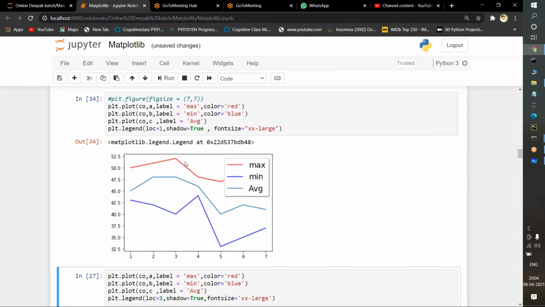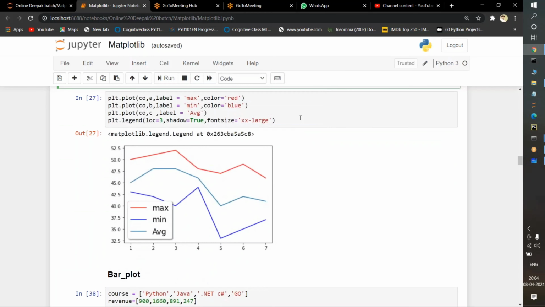See, it is very clear. This red line is showing the max. What do you mean by max here? The plotting technique for CO and A, and minimum is the blue line. For the minimum, we check CO and B variables, and average is nothing but CO and C. So this is how we find the location, which means on which side you want to print this legend pop-up, and shadow, whether you need to show some kind of background shadow. For that purpose, we use the shadow keyword. Font size is nothing but the size of this particular legend. Whether you want small or big depends upon your interest.